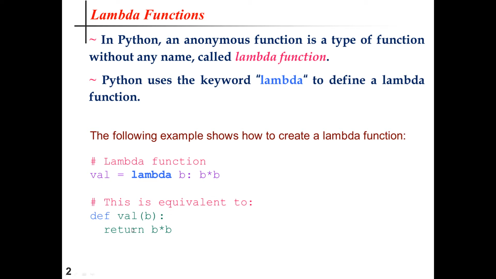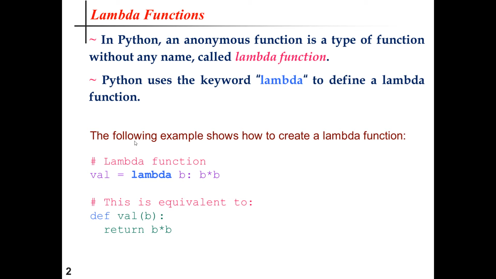Val, for example, is the name of the function, small b is the parameter being passed, and I have calculated the square of this parameter and returned it to its caller by using the return statement. So the simple logic is implemented using the normal function here, and the same concept is implemented using the lambda function. Clear? So basically they are equivalent.